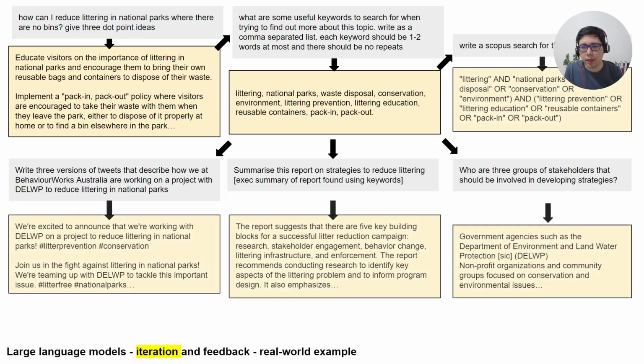And so it'll quite readily give responses to each of these different elements, and then you could continue to chain that down. Perhaps you find these 3 groups of stakeholders. You might want to generate email invitations to them, or you might want to reflect on how it is that they might give specific valuable input. When it comes to summarizing the report and the strategies, perhaps you have a summary of one report and a summary of another report, and you want to contrast the perspectives that they give. So you could also ask it to do that.